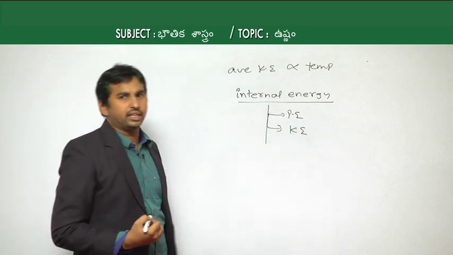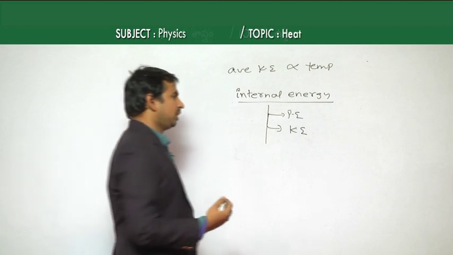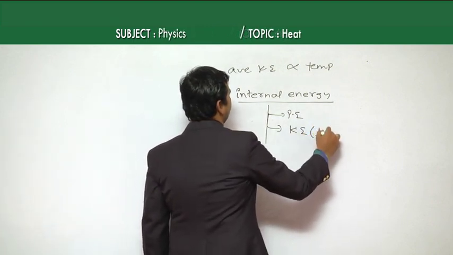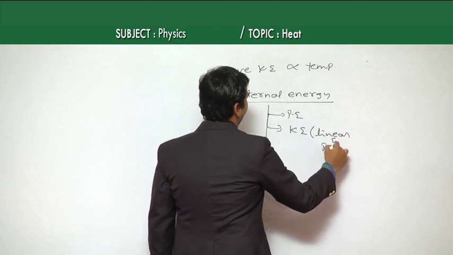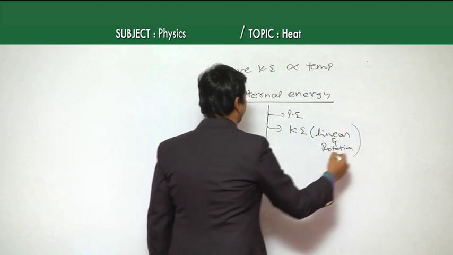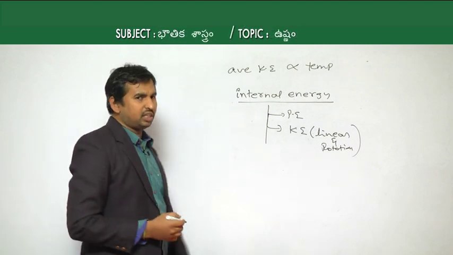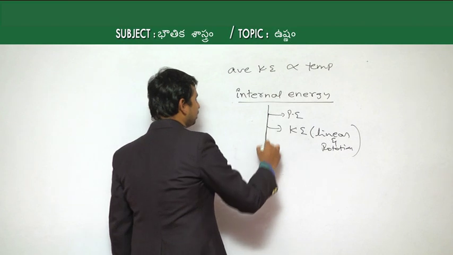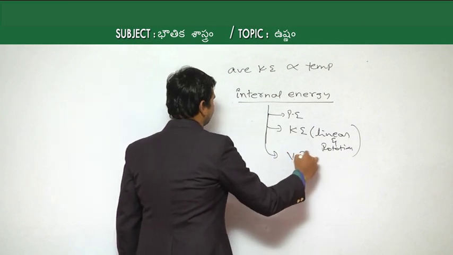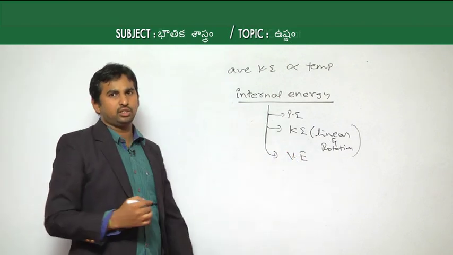This kinetic energy has two types: one in terms of linear and another in terms of rotational, or vibration also you can take. Okay, potential energy and kinetic energy, and the third one is vibrational energy.